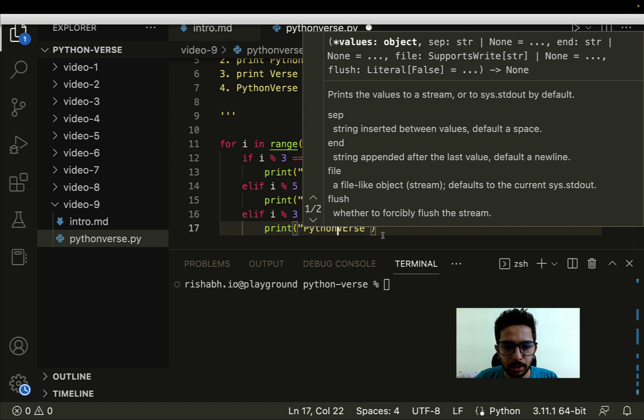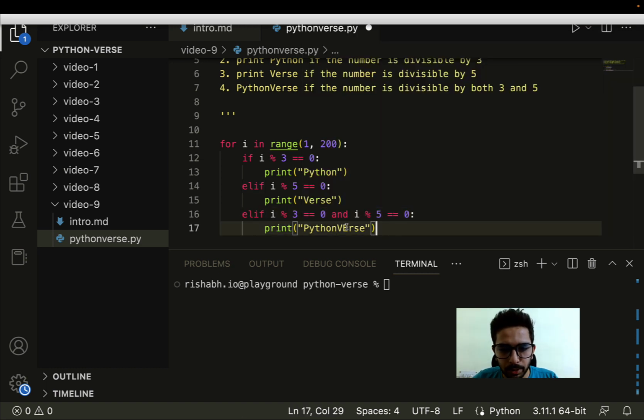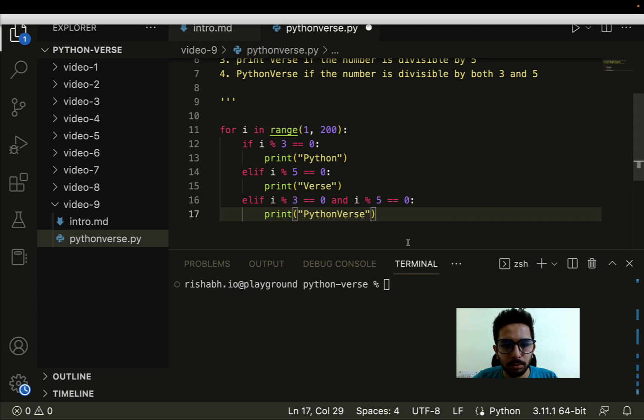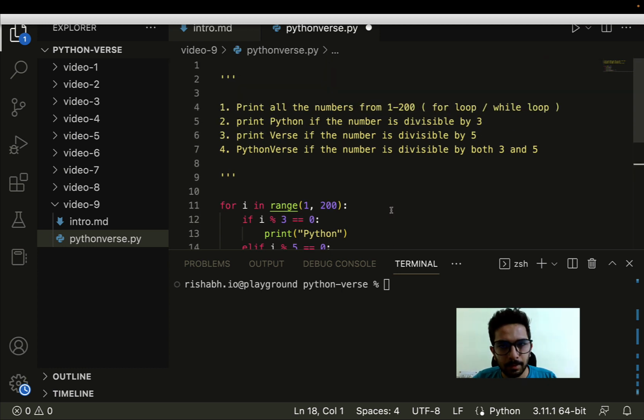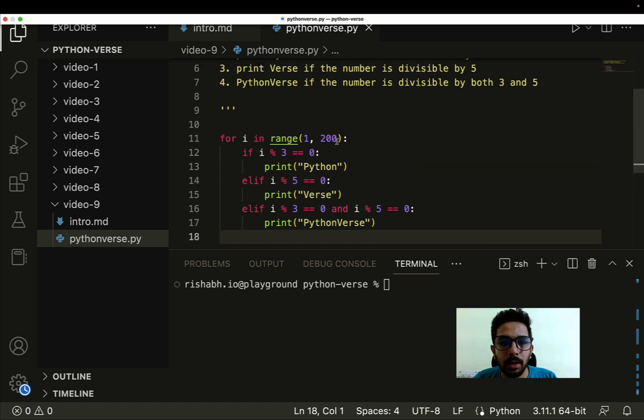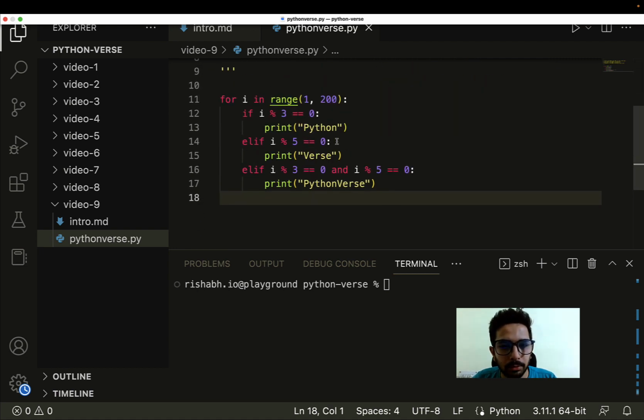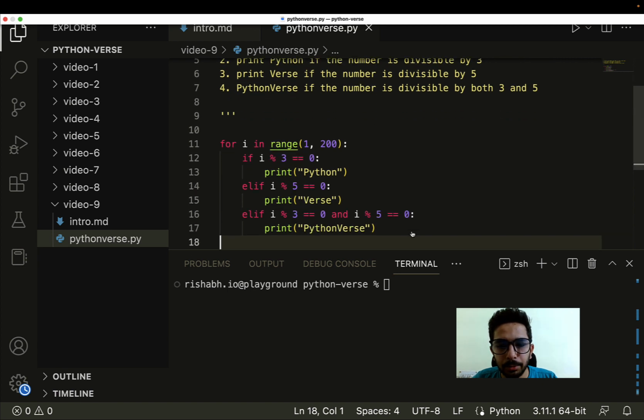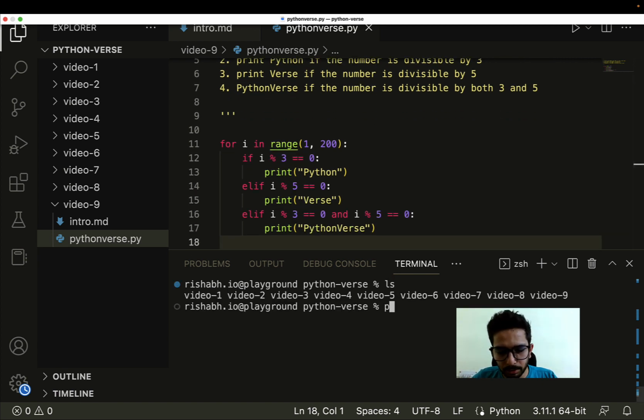So this is the requirement, and this is the very first code which comes to anybody's mind. There may be errors in this code, but that we will only see when we execute it. Before I execute, you can pause the video, go through this code again, try to figure out the errors, and write them down in your notes, so that later when we correct them, it's clear to you. Okay, now let me run this code. It's video number 9, and it's python-verse.py. So let's execute this code.